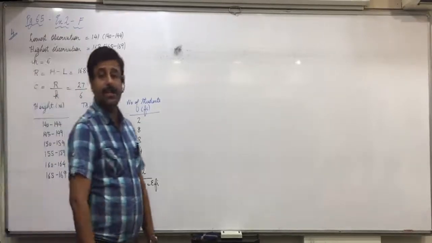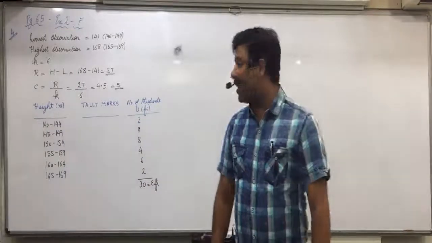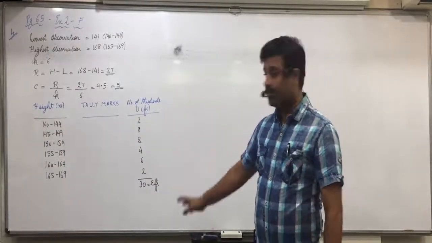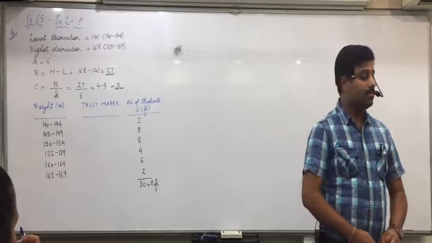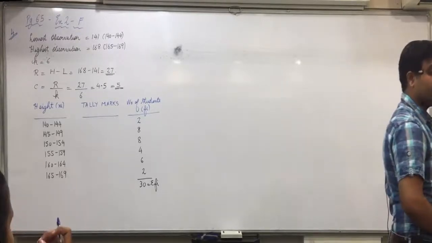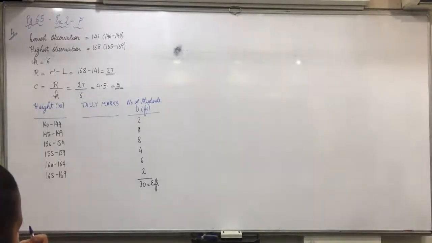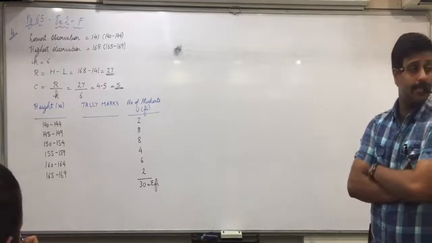Who all are still doing this? Any confusion with this portion? Completed? Completed first.